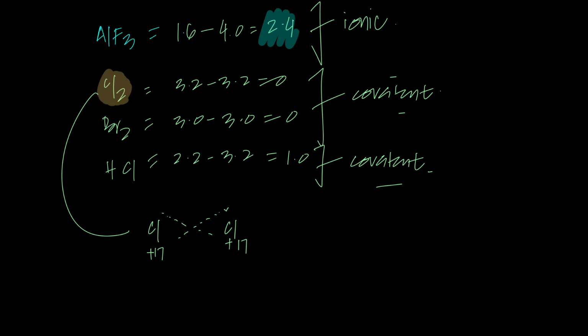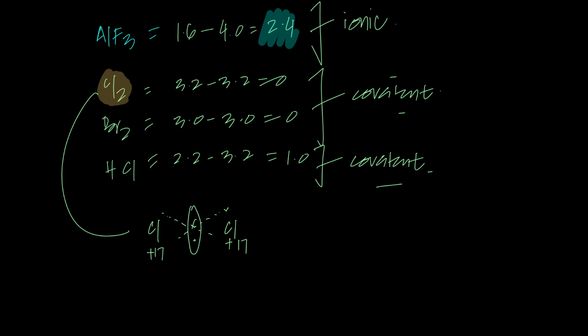This chlorine will attract this electron with the same force as the other chlorine would attract its electron. If they both attract each other's electrons with the same force, they end up meeting in the middle, and that's what results in sharing.